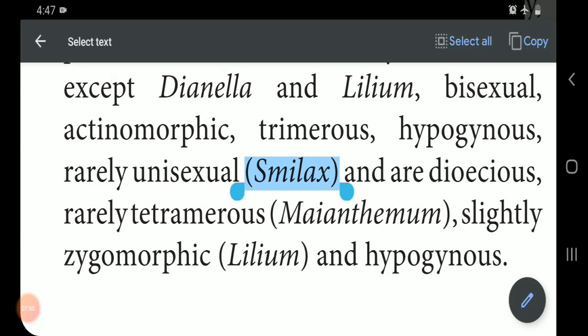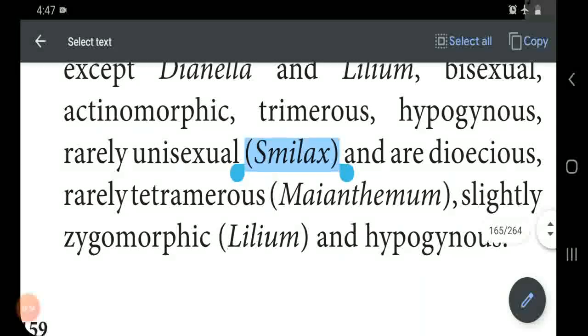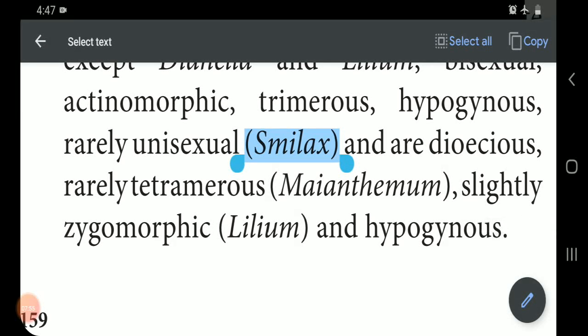Rarely tetramerous. In the Menathymum plant we can observe the tetramerous condition. And the zygomorphic flower we can observe in Lilium. Zygomorphic means irregular flower. If you cut the floral parts, they do not divide equally. That's why they are called zygomorphic. We can observe this in Lilium, and hypogynous.